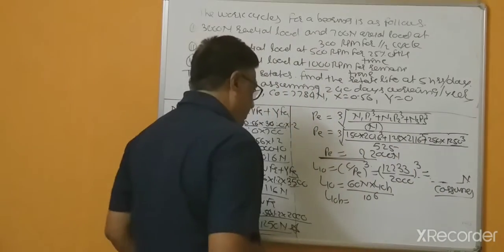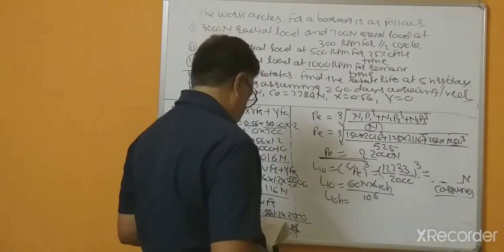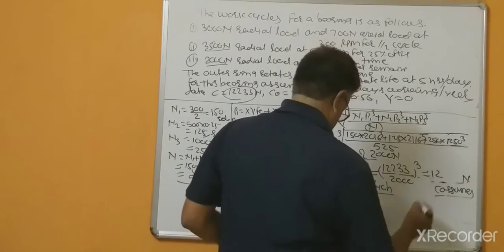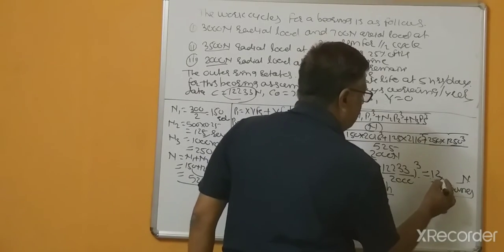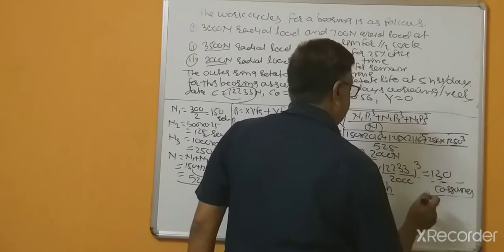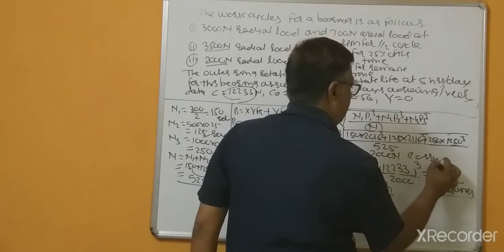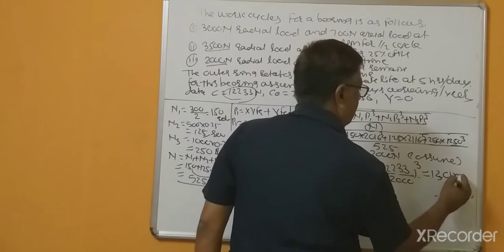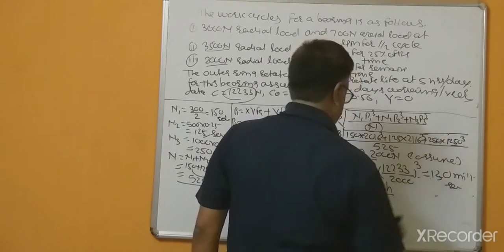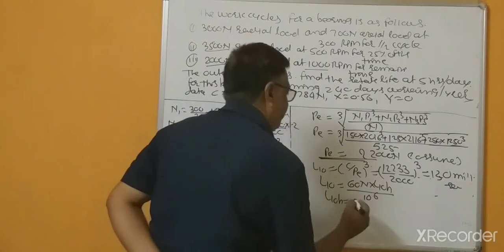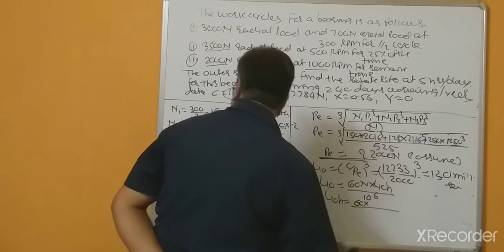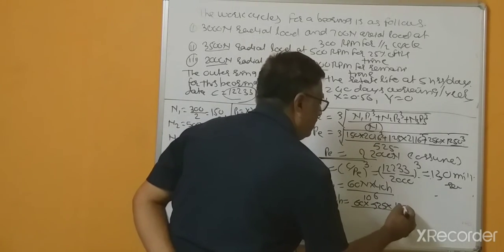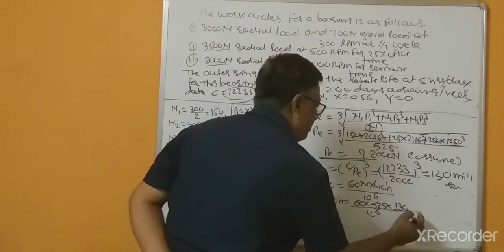So that's why L10, and this is suppose 130, assuming this is in million revolutions. Now 60 into n equal to 525, multiplied by 130 divided by 10 to the power 6.